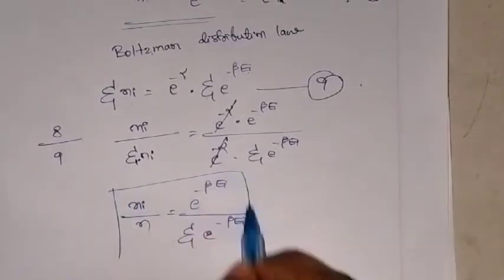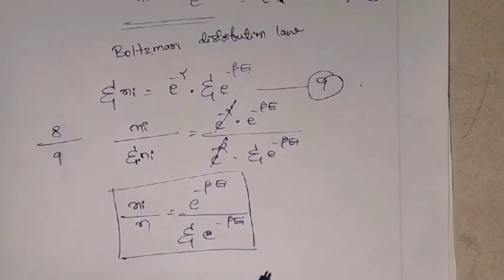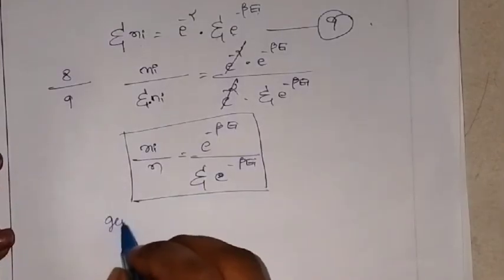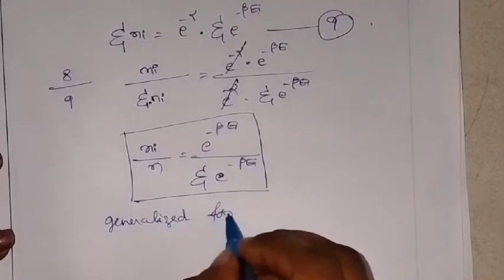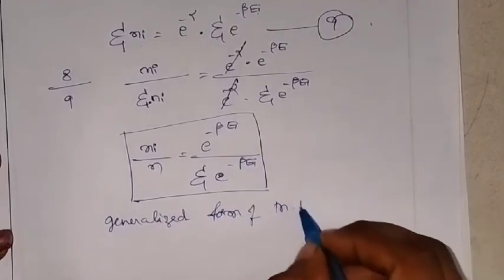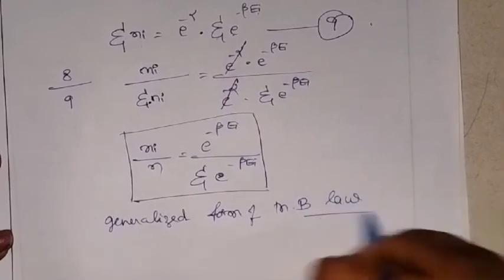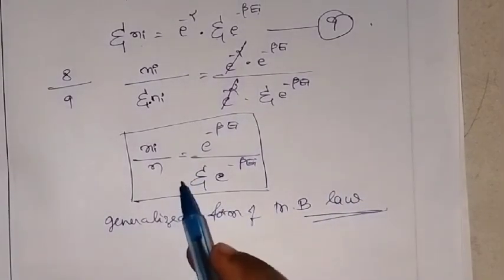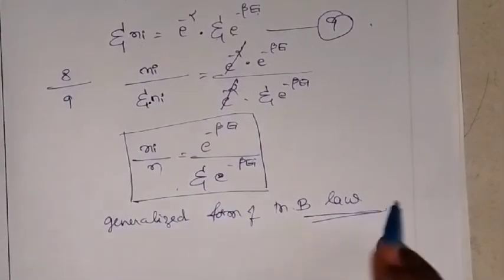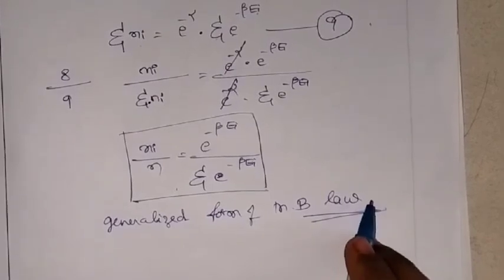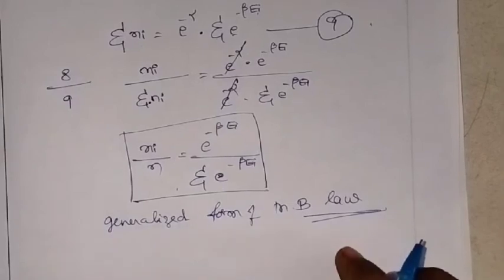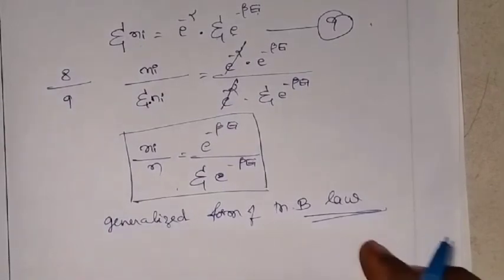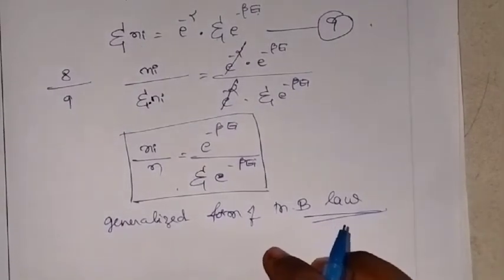This equation is the generalized form of the MB law, the Maxwell Boltzmann law. This is about the derivation of MB statistics. If you have any doubt in the derivation part of the MB statistics, please let me know in the comment section. Thank you.